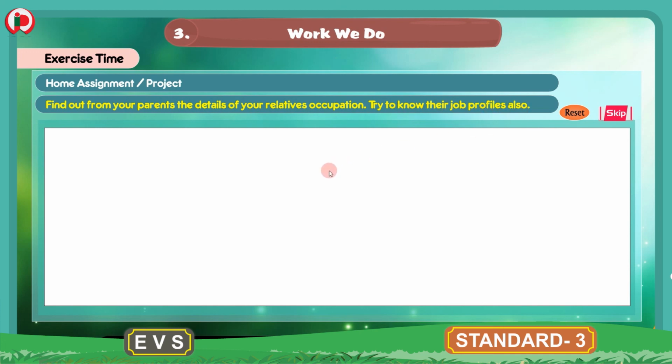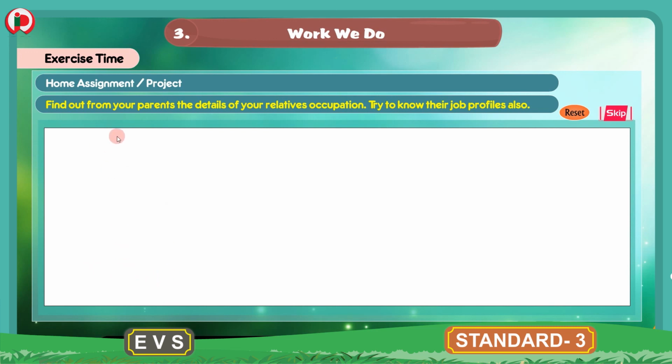So children, in this activity you should take the help of your parents and you should gather information, the details of your relatives' occupation. So in this activity you have to gather the details of 3 relatives, and what information? You should write the name, occupation and the relationship.